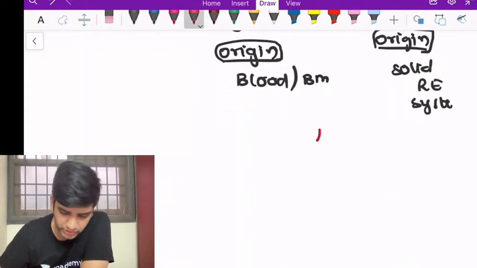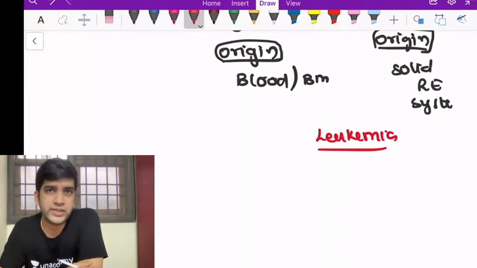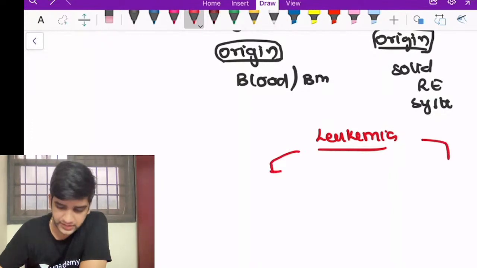The second thing is, we look at leukemia per se. When you take a leukemia, I'm sure you know that we divide leukemia into acute leukemias and chronic leukemias.